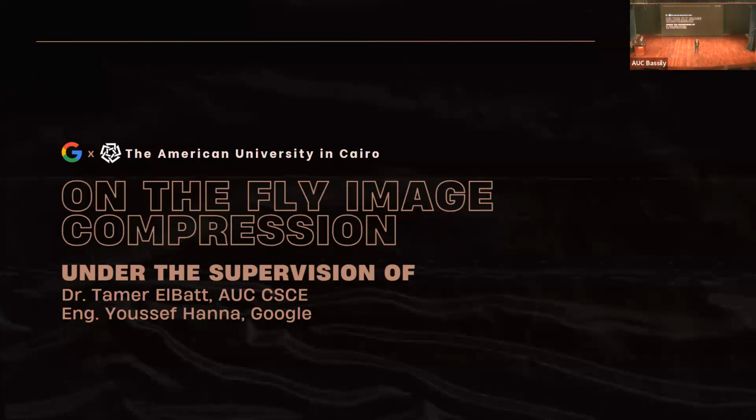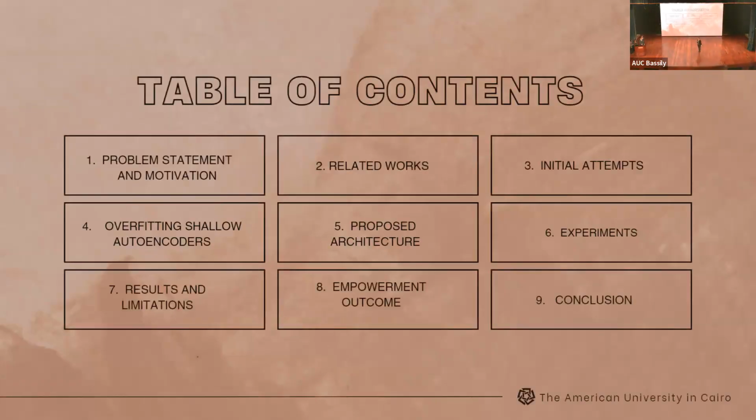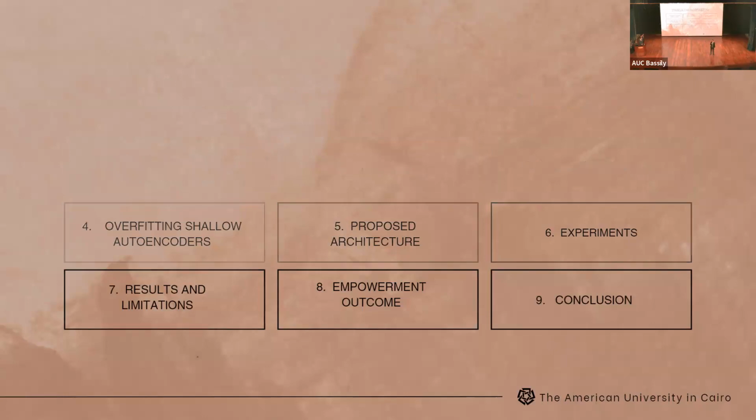So without further ado, I'll start by discussing our table of content. Today, we'll first be discussing our problem statement, and then we'll very briefly go over all the related works that we have used in our research. We'll discuss briefly the initial attempts, as well as our finalized architecture, the main contribution that we have in this research work. It's an overfitting shallow autoencoders approach. We'll discuss the architecture, the experiments results, as well as our limitations and our future work, and conclude with our empowerment outcome throughout this research.